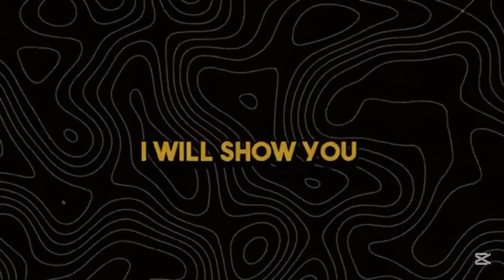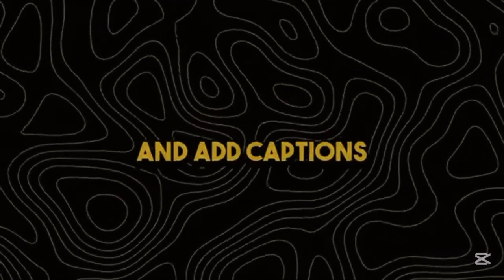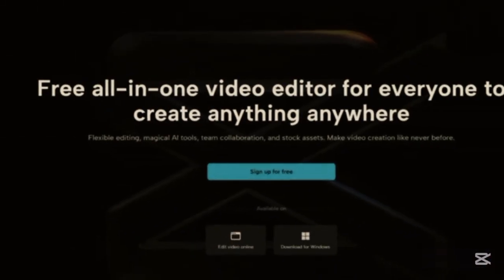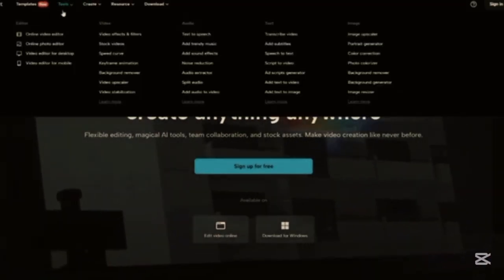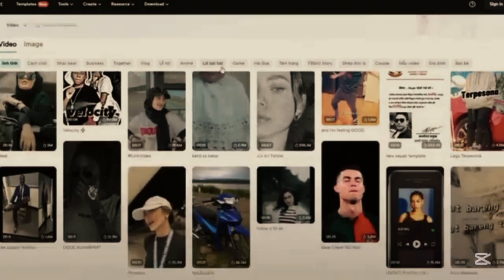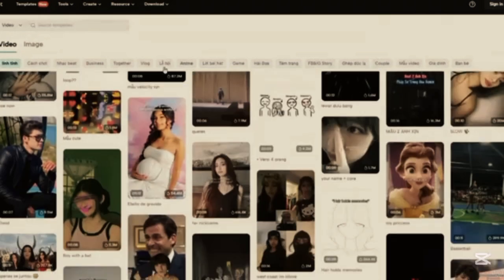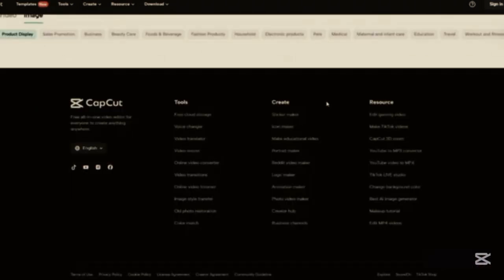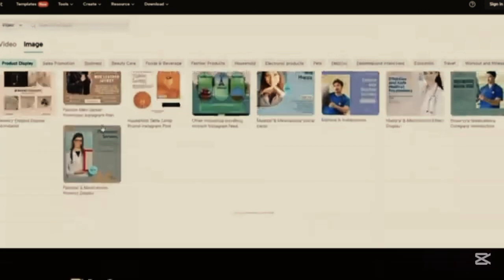Okay, now that we understand the concept, I will show you how you can easily adjust the colors and add captions right now. Let's go to CapCut. This is the ultimate free editing software that has been used to create thousands of viral videos. It has all the built-in tools and templates that you need. I prefer using CapCut because of its convenience and efficiency.